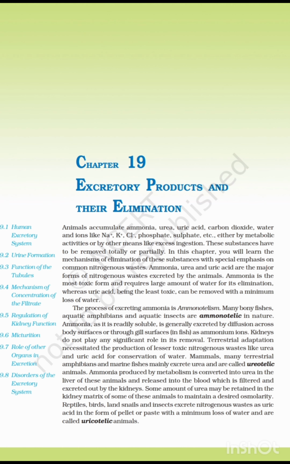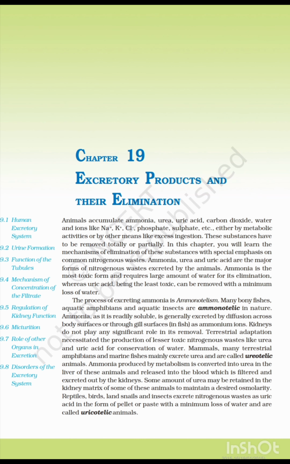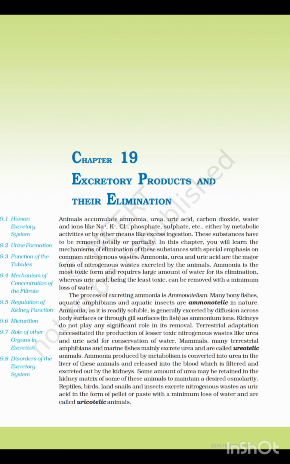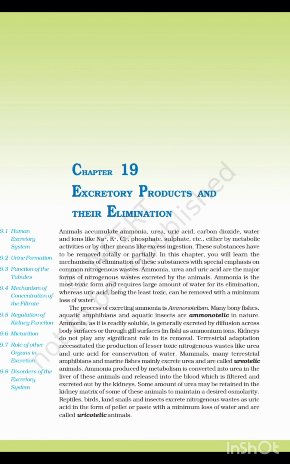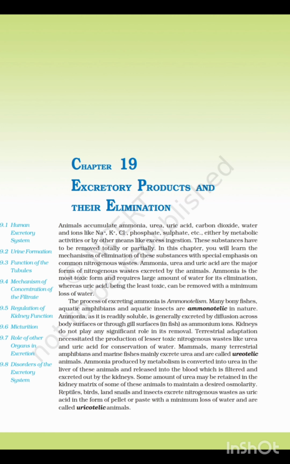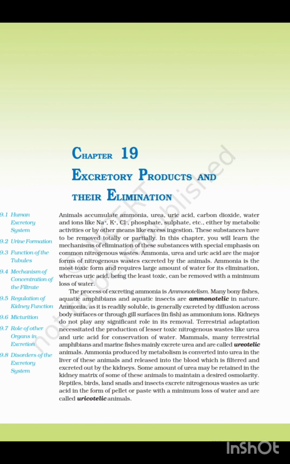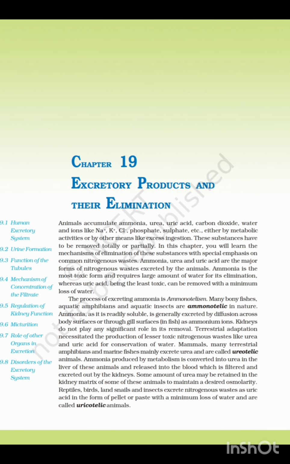Comment on the assertion and reason. Assertion: Some amount of urea may be retained in the kidney matrix of some of these ureotelic animals. Reason: to maintain desired osmolarity. Both assertion and reason are correct, and the reason is the correct explanation of assertion. Give some examples of uricotelic animals: reptiles, birds, and land snails and insects.